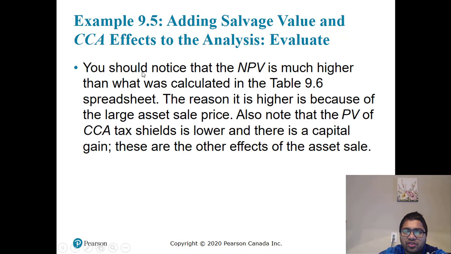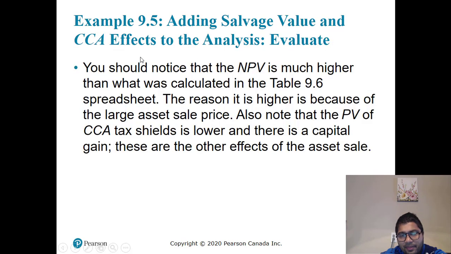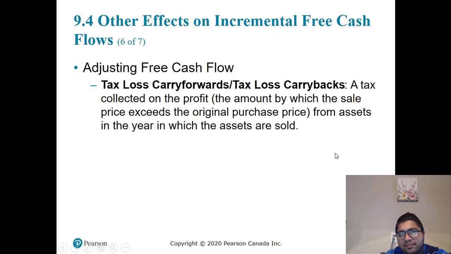Calculate the NPV. You should notice that NPV is much higher than we calculated before. The reason is the large asset sale price. Note that the PV of the CCA tax shield is lower and there is capital gain. These are other effects of asset sales.